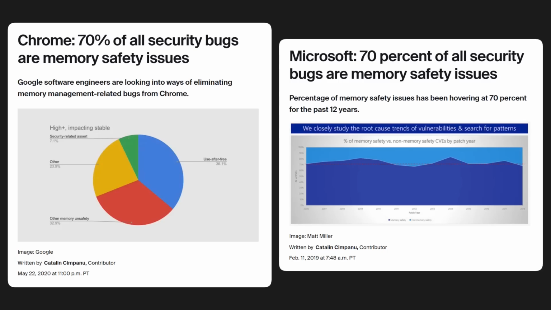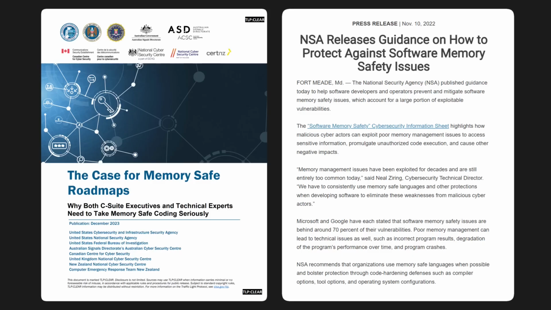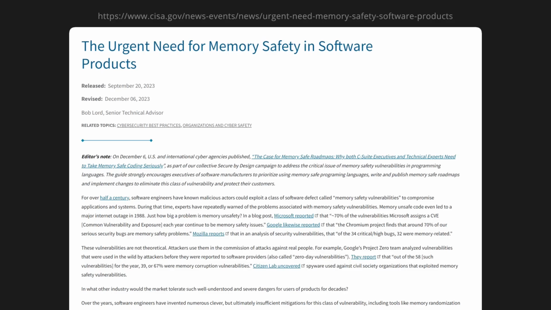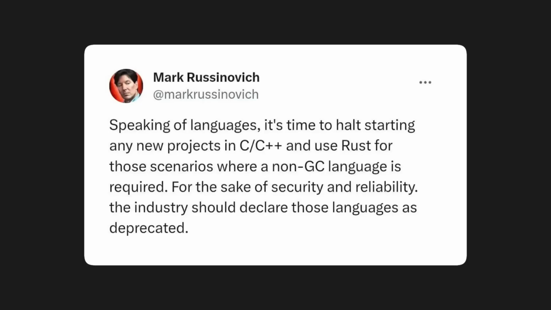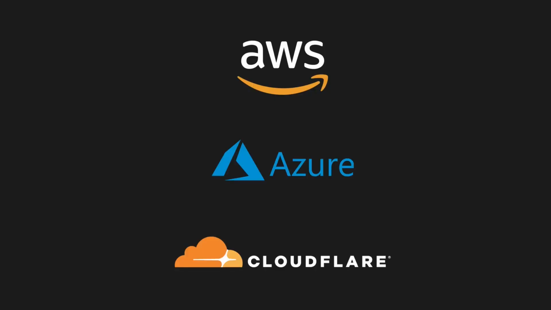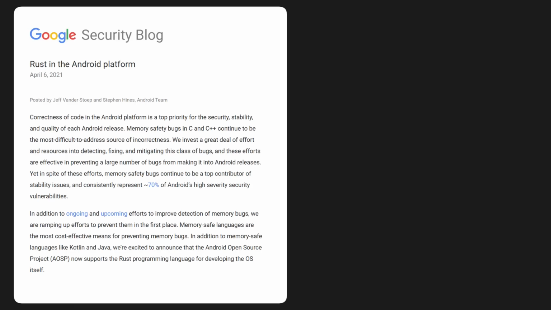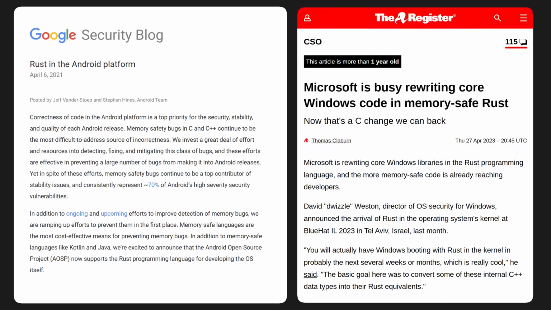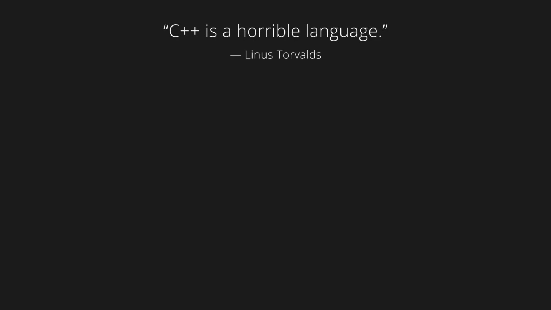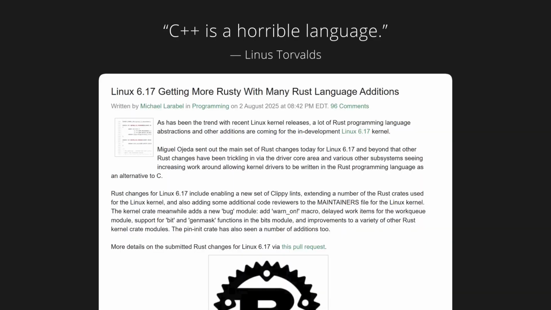Some data from Google and Microsoft shows that up to 70% of security vulnerabilities are related to memory safety. There have been statements issued by the NSA, CISA, FBI, White House, and European Union on the national security concerns of using memory-unsafe languages like C++. Businesses are being pressured to switch over to memory-safe alternatives like Rust. Prominent figures in the tech space have echoed similar sentiments. AWS, Azure, and Cloudflare are now building cloud infrastructure in Rust. Google has started using Rust in Android, and Microsoft has started using Rust in Windows. Even the creator of Linux, who has been fairly outspoken about his dislike for C++, has allowed Rust into the Linux kernel. This is very telling.